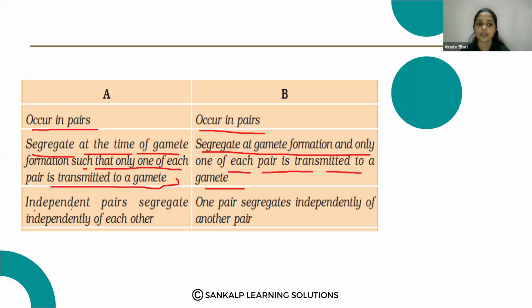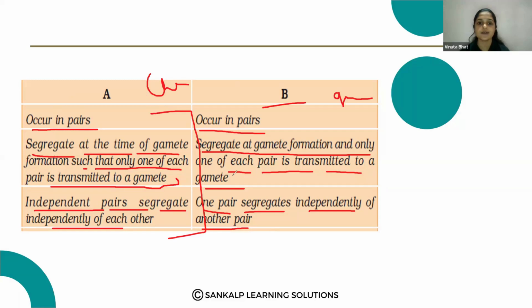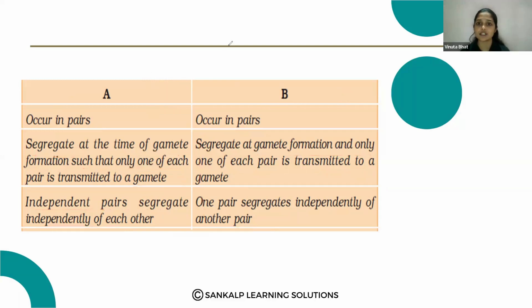Independent pairs of chromosomes segregate independently of each other, and one pair segregates independently of another pair. So here we can see the parallel behavior of chromosomes and genes.